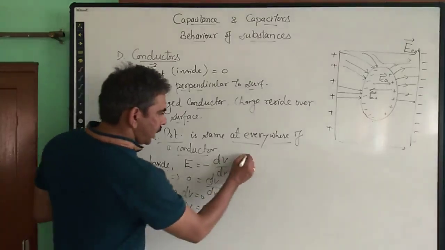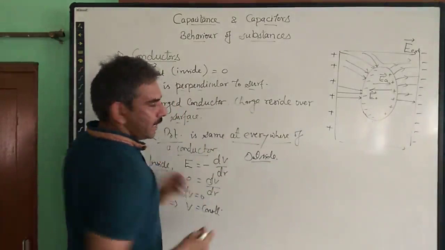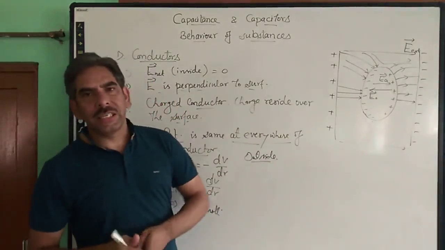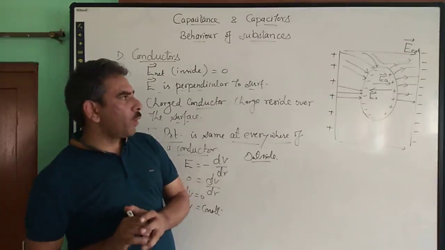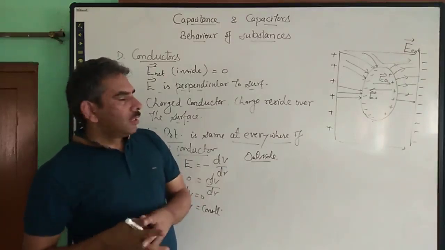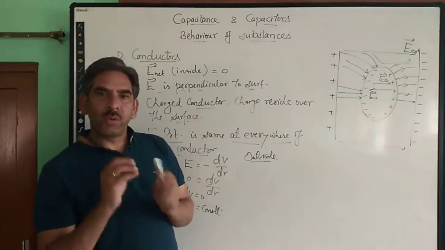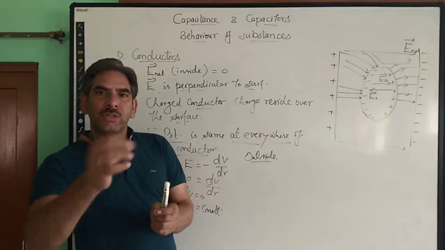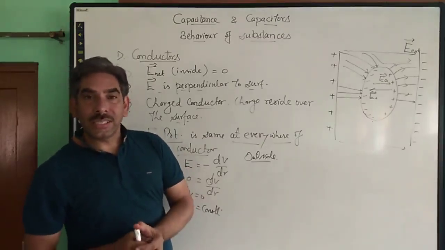And what about outside? This we have already discussed, because electric field is always normal to the surface at every point of the conductor. So that means there can be no work done along the surface. The work done in moving the charge over the surface will be 0, because there is no electric field along the surface.